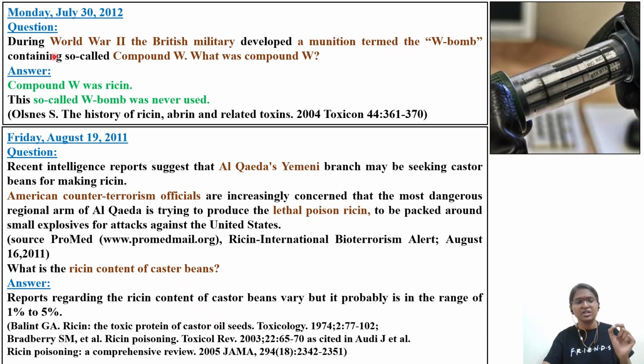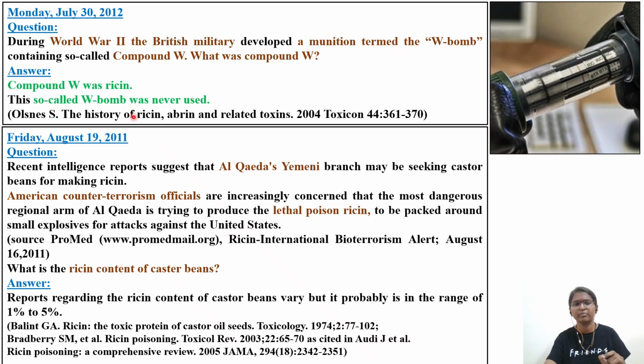So first question is, during World War II, the British military developed a munition termed the W bomb. During World War II, a lot of bioweapons were prepared by the scientists. The one which was prepared by the British military is the W bomb, and the major component in this W bomb is a compound called W, which was compound W. The compound W is nothing but it was containing ricin.